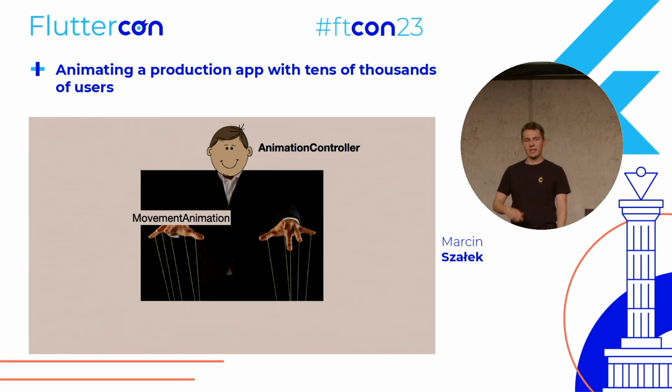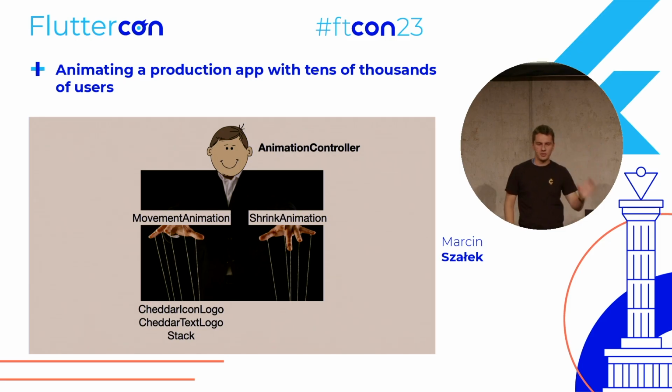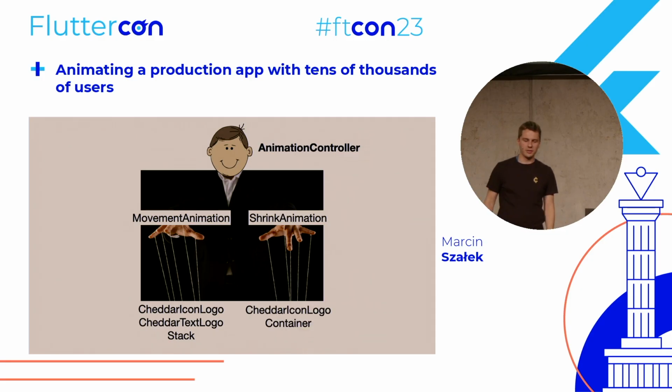So here you would have movement animation for the first cheddar text movement, and then we would have shrink animation for the background shrinking. And the movement animation will be responsible for animating specific widgets, and the shrink animation will be responsible for animating other widgets. And all of them are connected to one animation controller.